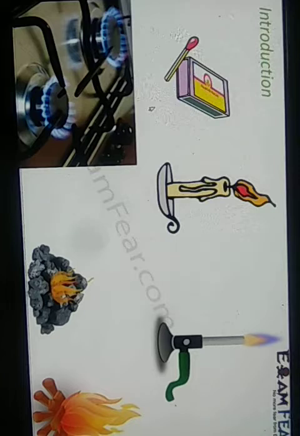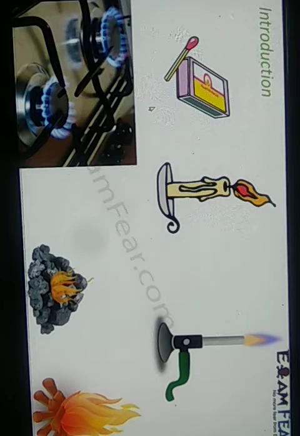Now, have you seen a candle burning, or have you ever ignited a matchstick? You must have used the Bunsen burner in your chemistry laboratory to heat chemical substances inside the test tube. If not, then we will do this in school when you come to school. Okay, so when we try to burn a log of wood or charcoal or coal or anything, what happens to these substances? What do you see when a candle is burning?